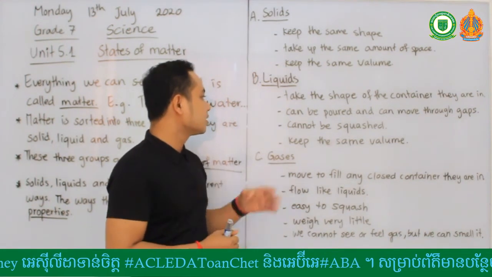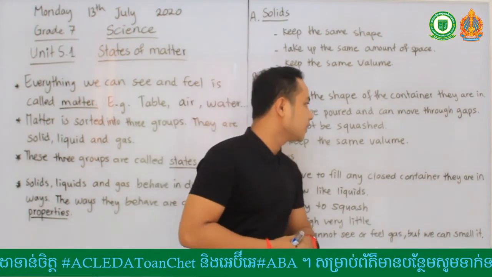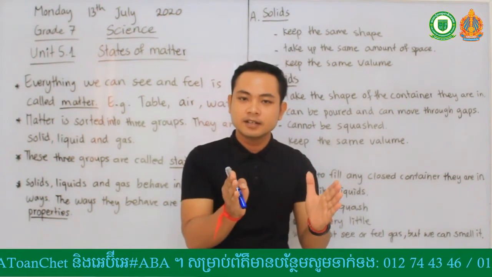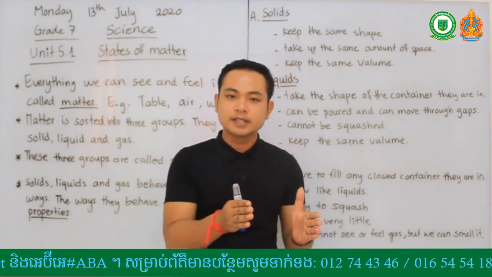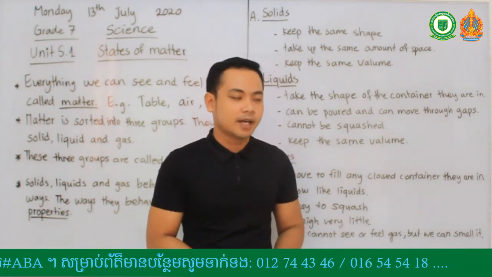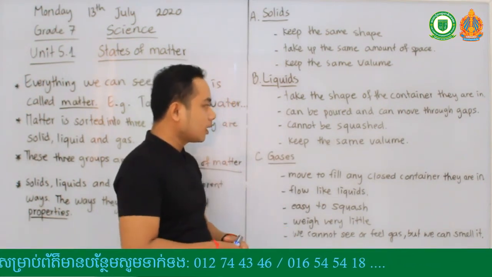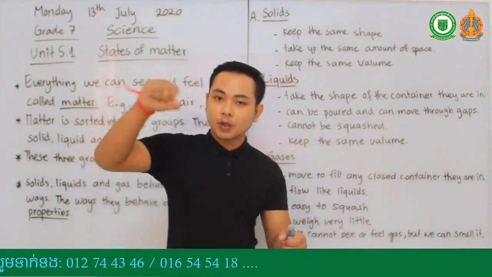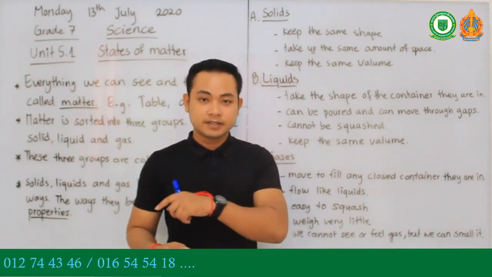Liquids take the same shape as the container they are in. In whatever shape of container they are in, they will look the same as that container. They can be poured and moved through gaps, like I gave an example already in the previous video clip.